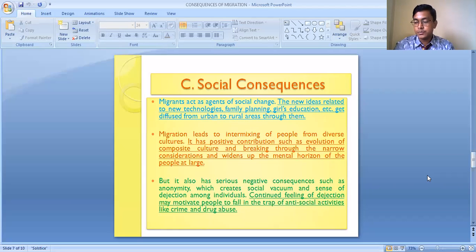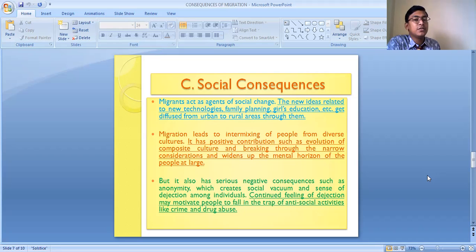Social consequence is another important consequence of migration, because when people migrate from one state to another or from one place to another, the place where they are migrating is a totally new place for that person. So it may take time for him to adjust in that area, as well as to adjust with the people of that area. So some changes take place in the social setup.